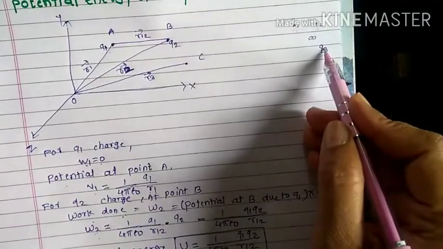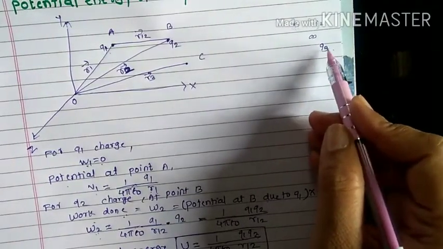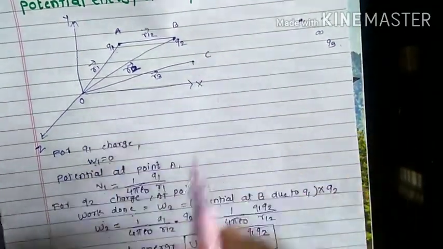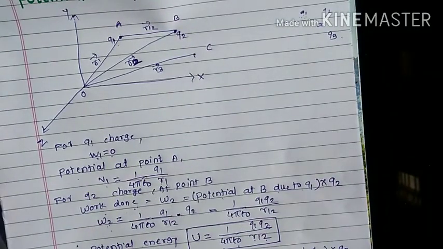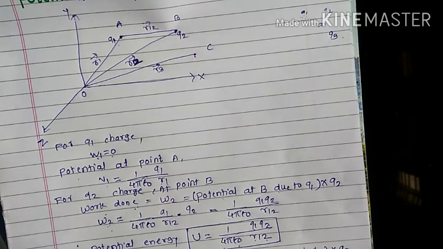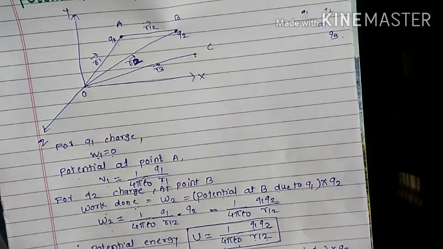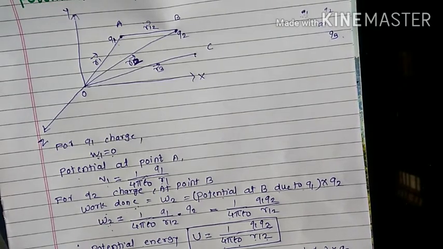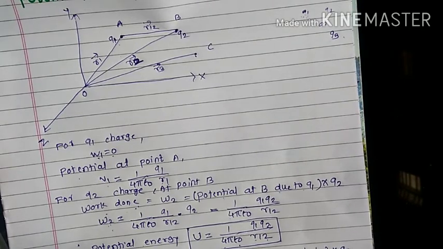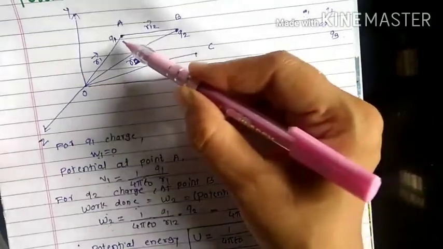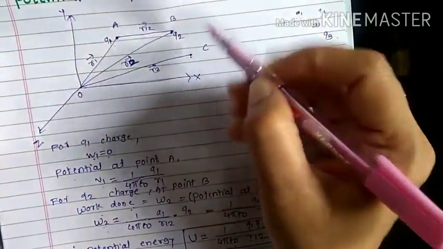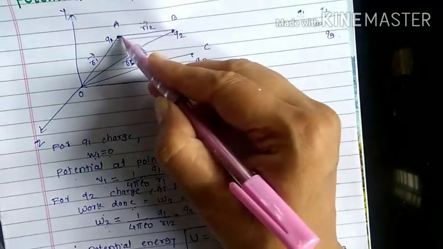imagine Q3 charge is present at infinity. We have to bring that Q3 from infinity to the point C. That time let us first write the potential. Potential can be written as potential at C due to Q1 and Q2. In both, 1 upon 4 pi epsilon naught is common, and in bracket Q1 by R13, this distance is suppose R13.